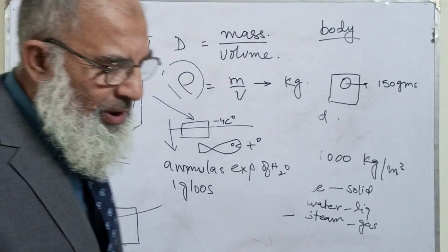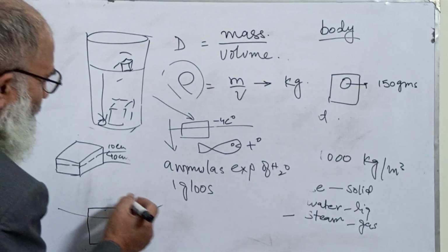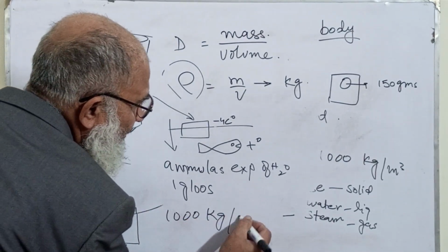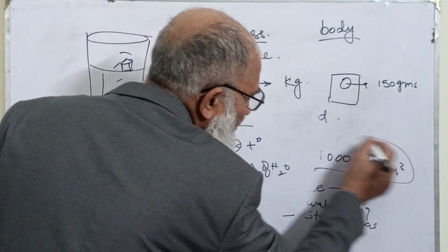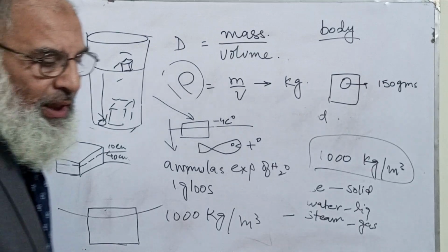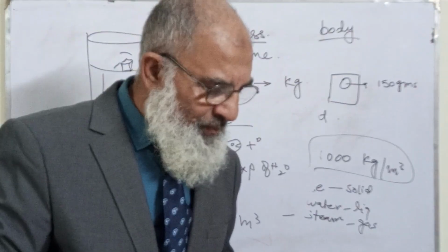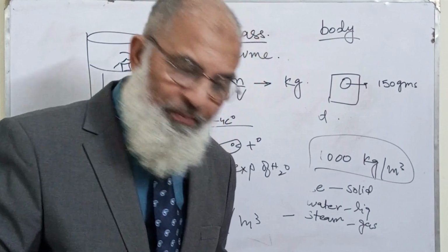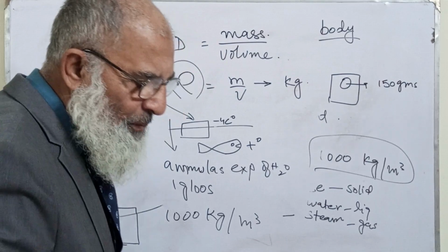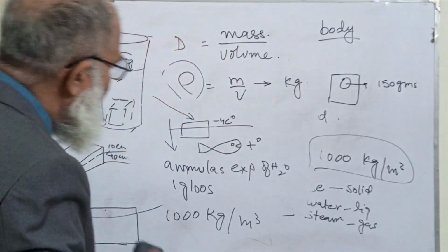And I have also written the density of water, which is 1000 kg per meter cube. Yes, 1000 kg per meter cube. Now the different densities are given in table 1.3 of your book. Air has a density of 1.29 kilogram per meter cube.